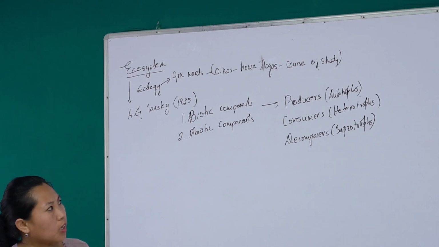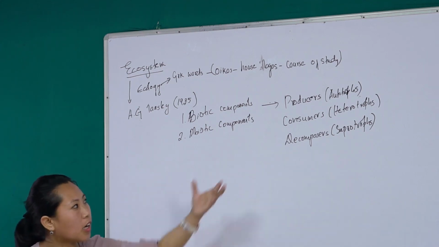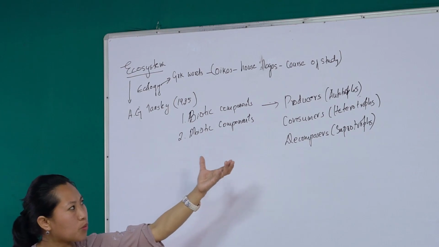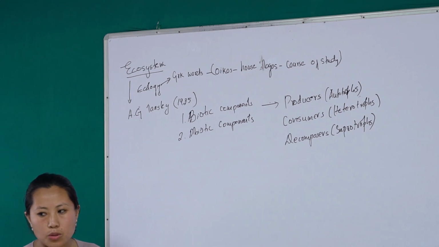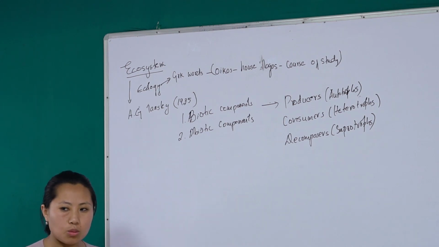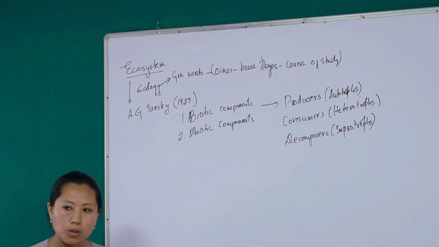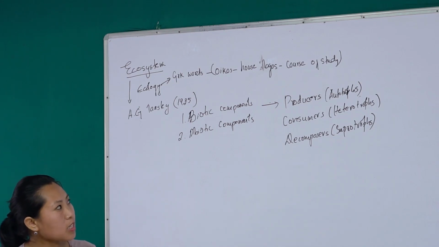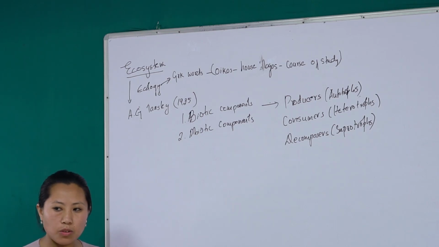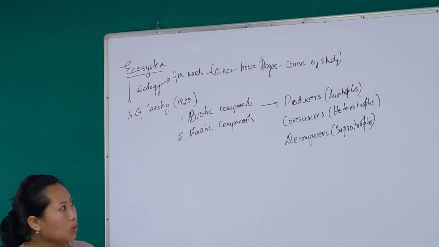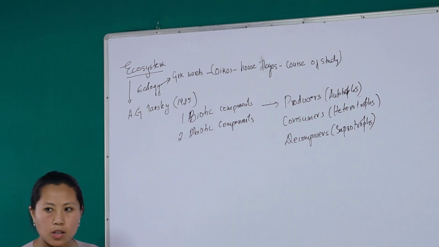So these producers are responsible for sustaining the ecosystem. They are responsible for sustaining the other groups of organisms. Producers are responsible for sustaining the different categories of consumers. They are also responsible for the survival of the decomposers, in the sense that they provide the detritus to the decomposers. So these producers or autotrophs prepare their own food by the process of photosynthesis, and during photosynthesis oxygen is also released into the atmosphere, with which we are able to survive.